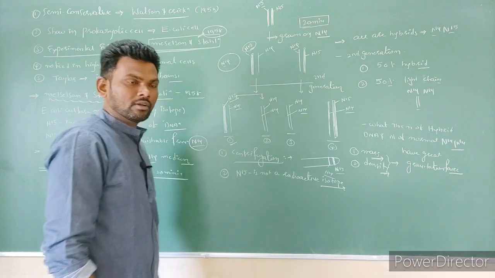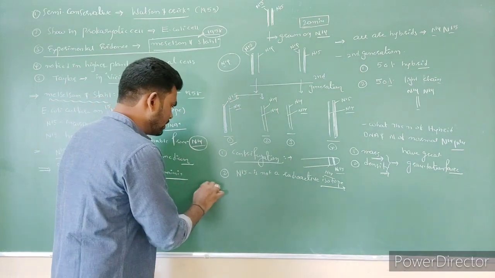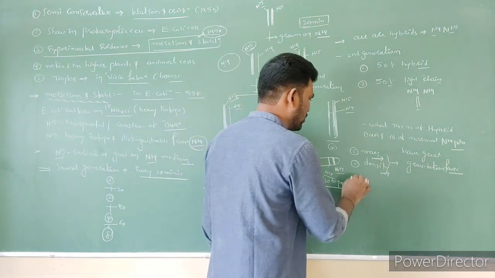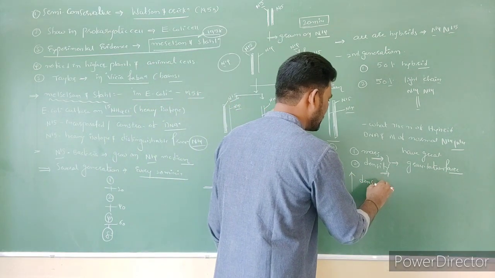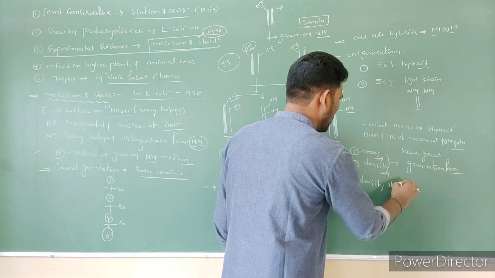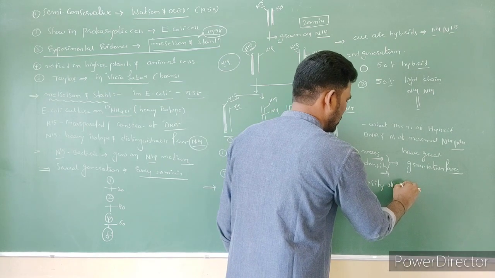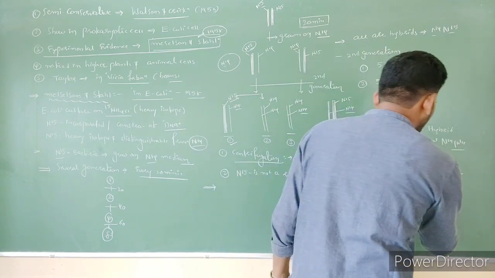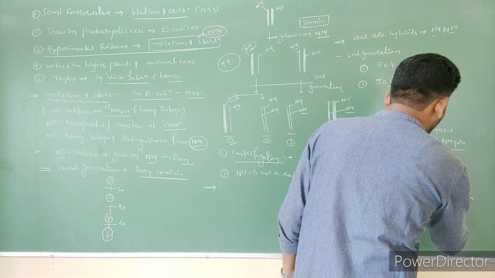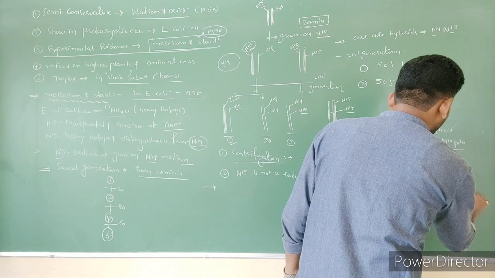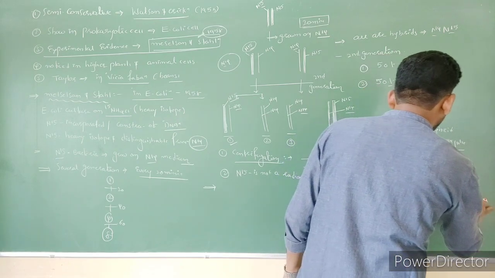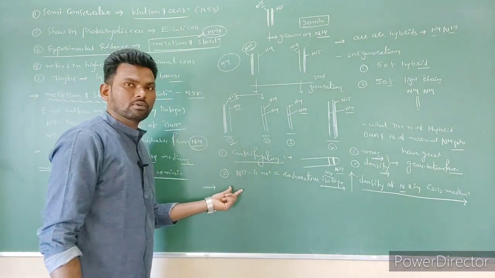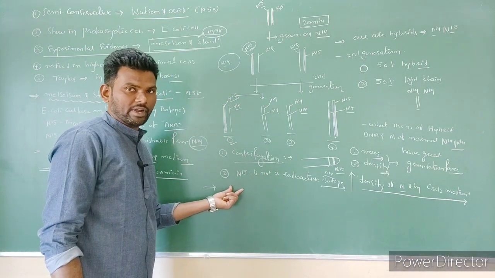Next, the DNAs are separated according to the density of nitrogen in cesium chloride, CsCl2 medium. Right? So these points you have to remember in our minds.